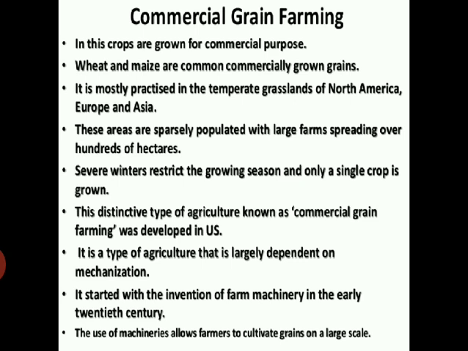But in the case of commercial farming, the farmer is cultivating a large area with the intention to sell the extra product in the market for maximum profit. He wants to marketize the product. That is his prime intention. In commercial grain farming, the farmer is cultivating large hectares of land in order to produce more grain, and he wants to sell the excess product in the market. So that is the main concern of that farmer. This type of farming we can mainly find in North America, Europe, and Asia.